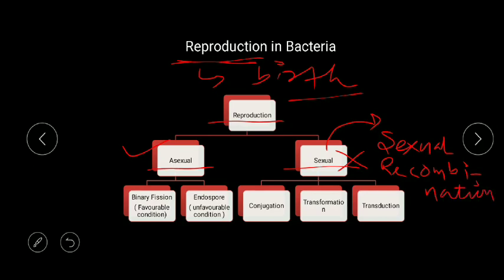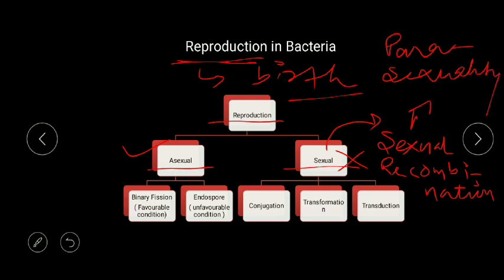This sexual recombination is also known as parasexuality. So that is sexual recombination, not sexual reproduction.